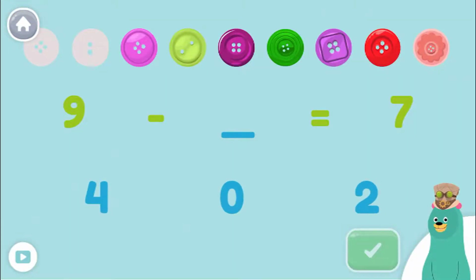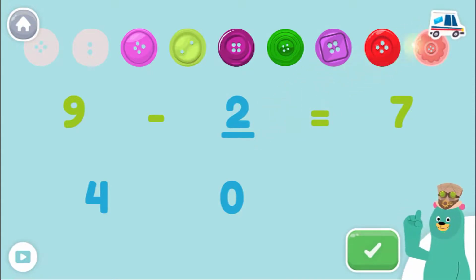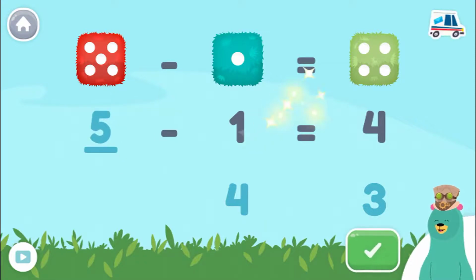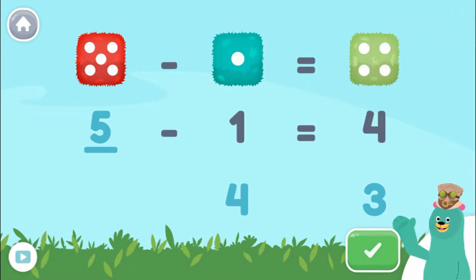9 minus what equals 7? Super! 9 minus 2 equals 7. What minus 1 equals 4? Drag the number to the empty blank. Woohoo! 5 minus 1 equals 4.